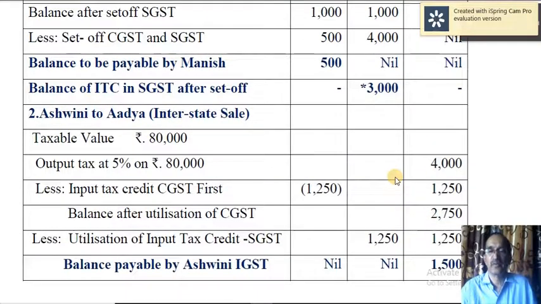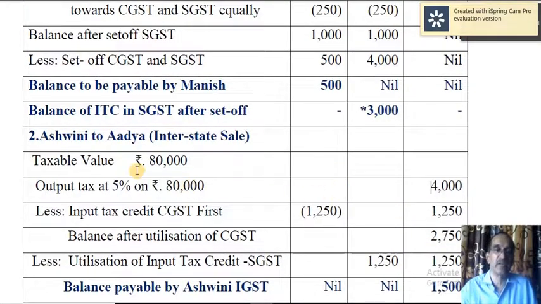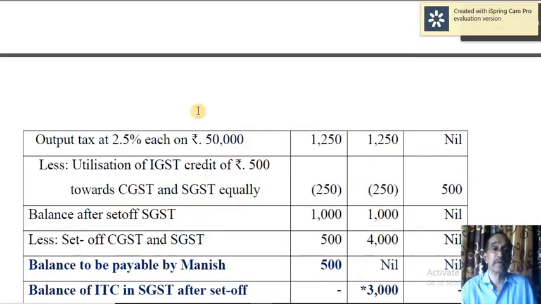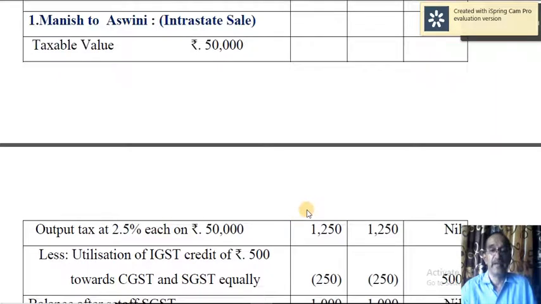Now here you have to remember what is the input tax credit to Ashwin. What is output tax to Manish will be input tax credit to Ashwin. So this is 1250 CGST and 1250 SGST. These are output taxes of Manish, but same taxes are input taxes to Ashwin.